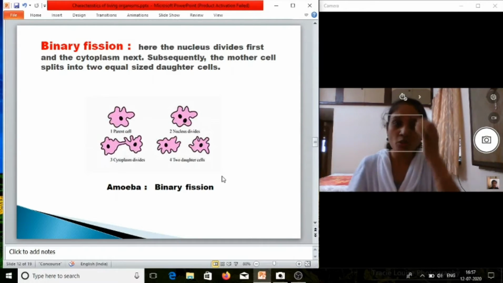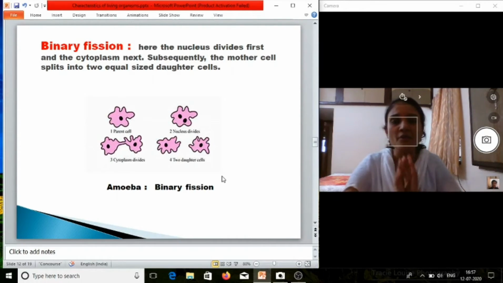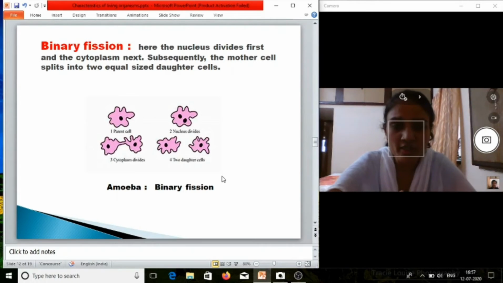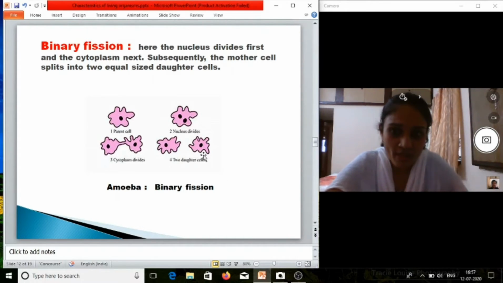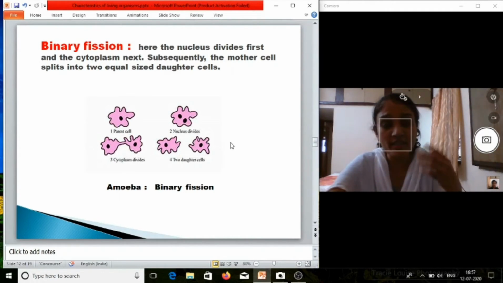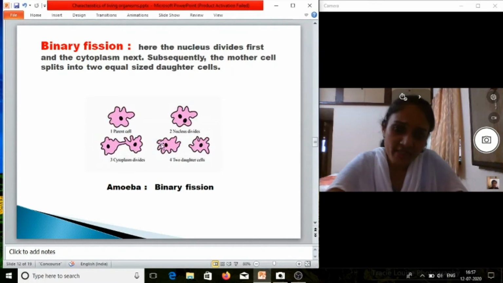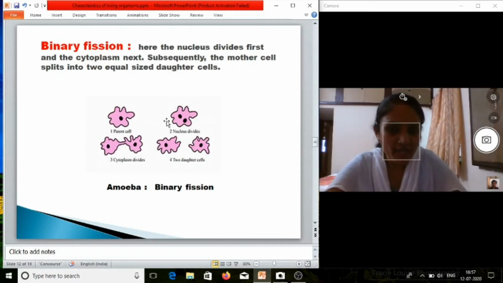Okay. So in the case of amoeba we can't distinguish between cell division and reproduction, because amoeba is a unicellular organism. Okay, so here one cell divides and forms two cells. So in this way the number of cells is increasing, and in this way it is reproducing also. Okay, so we can't distinguish.